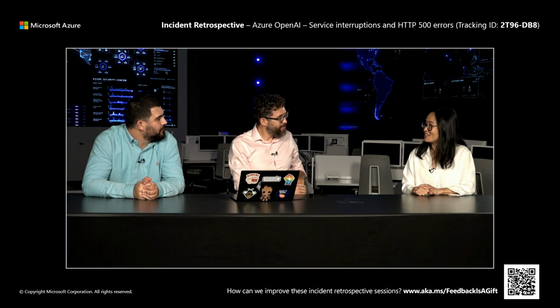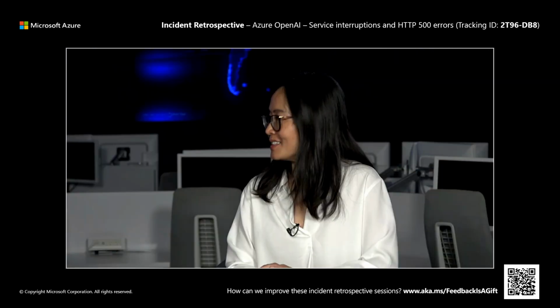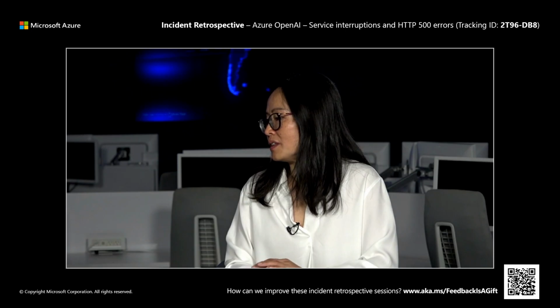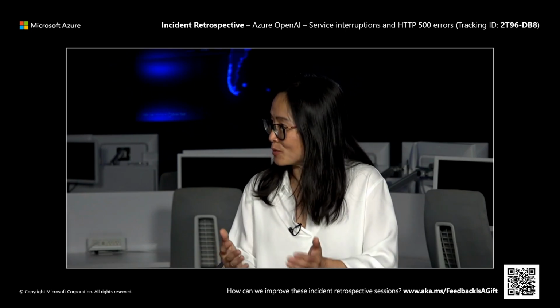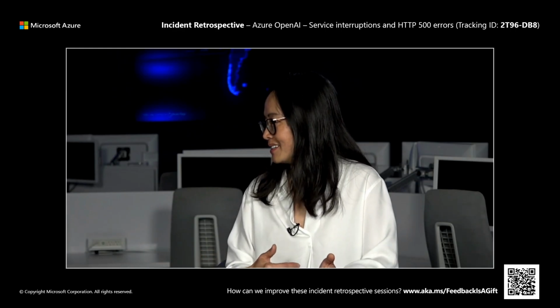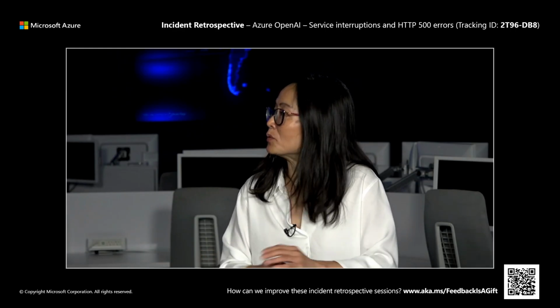I think immune is going to be a very difficult goal to achieve. Reducing the impact is possible. Now, the demand for AI workloads is outpacing the global capacity footprint that we can keep up with.